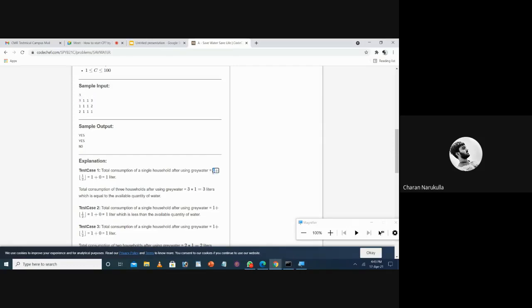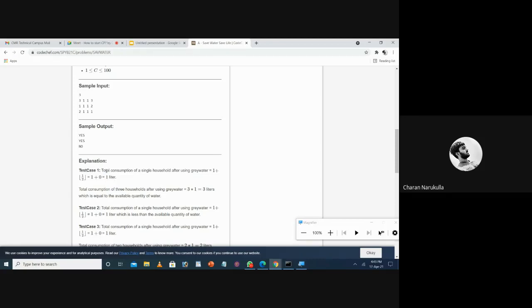So x plus y by 2, which is nothing but 1 by 2, is equal to 1 plus 0. Here you need to consider the floor value. Floor value is the quotient when you divide that. You should not consider the decimal part. So when you add 1 plus 0, you can get the answer as 1 liter.